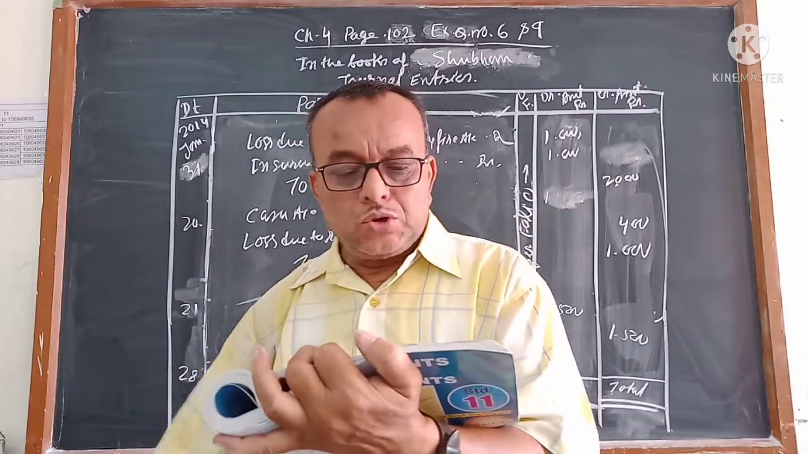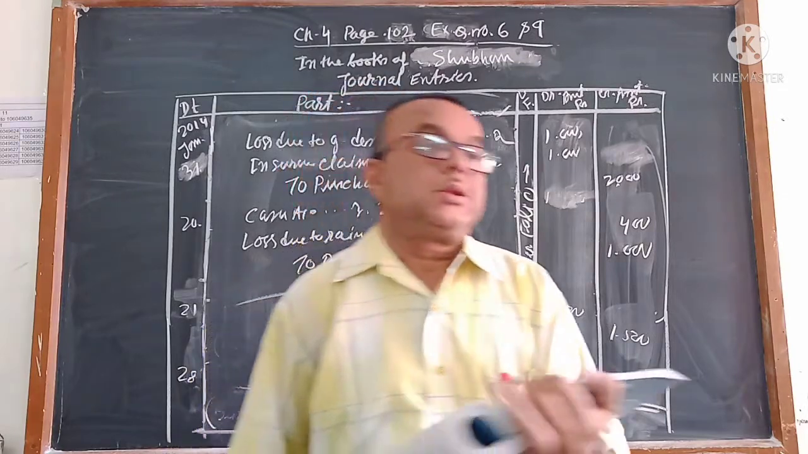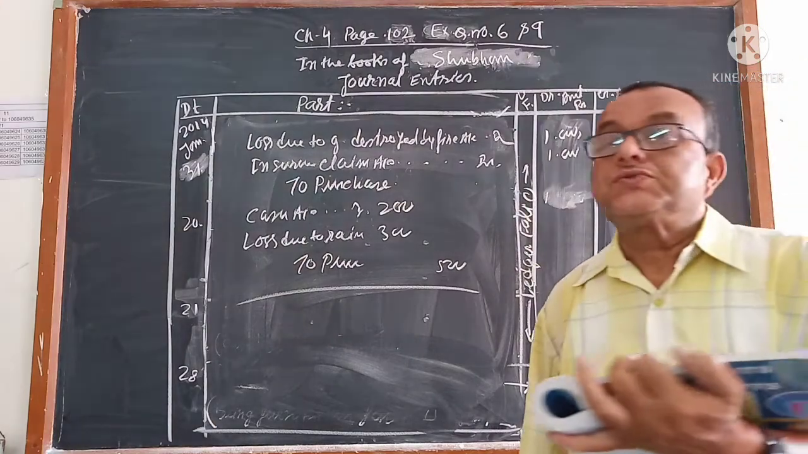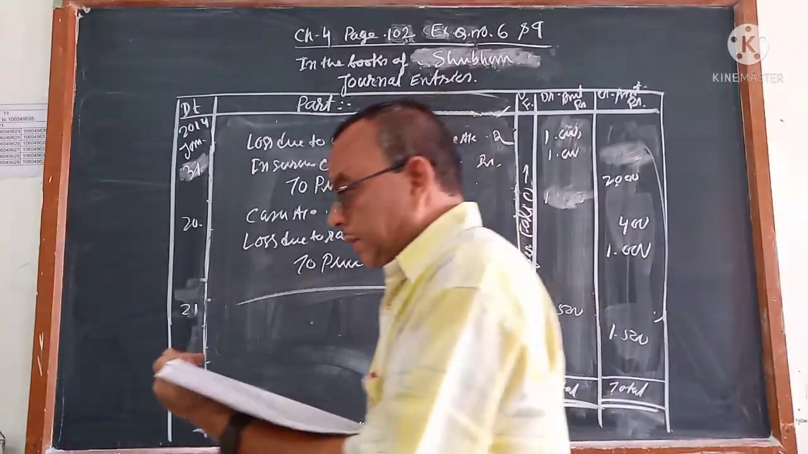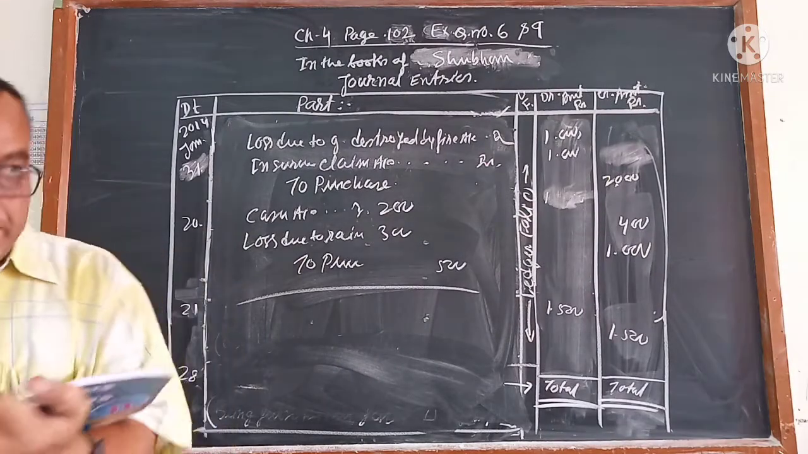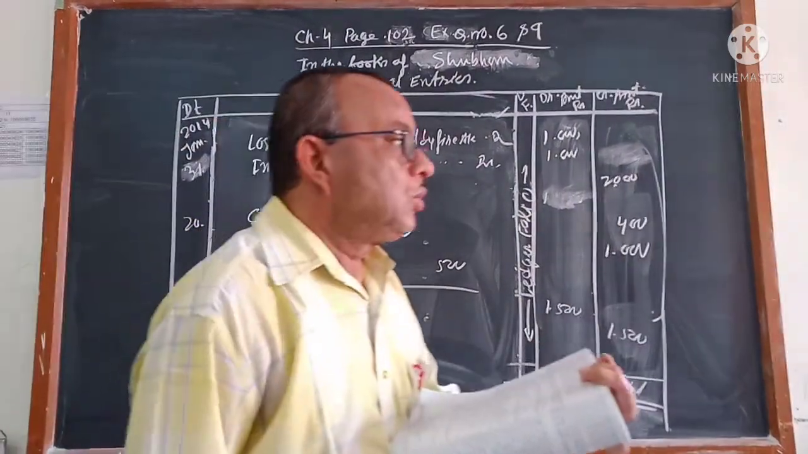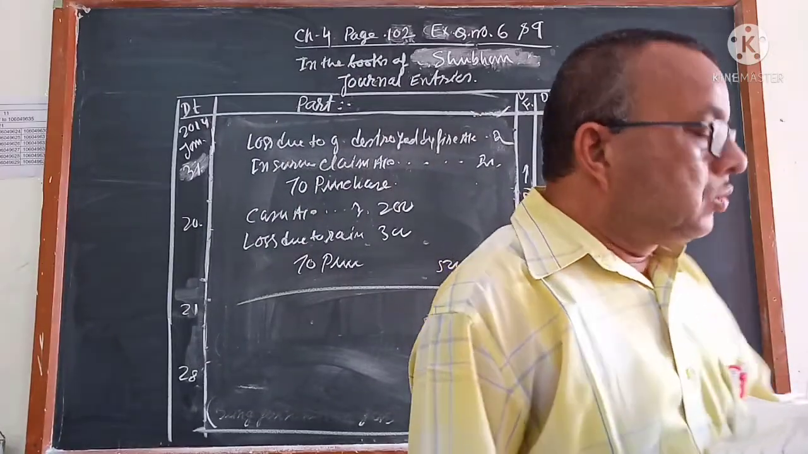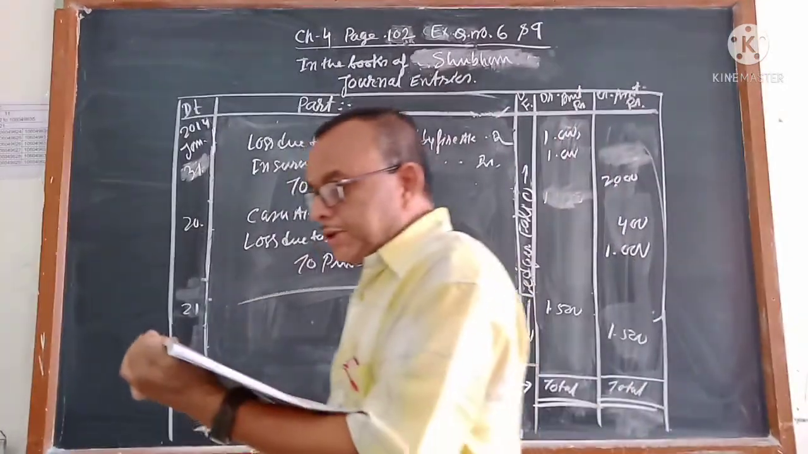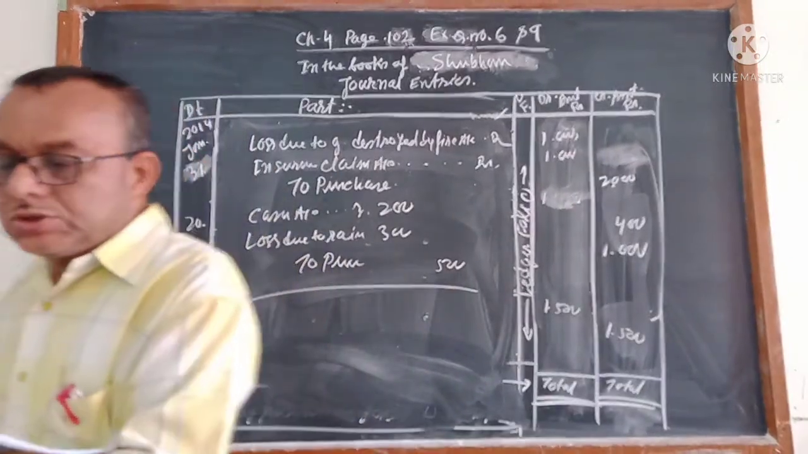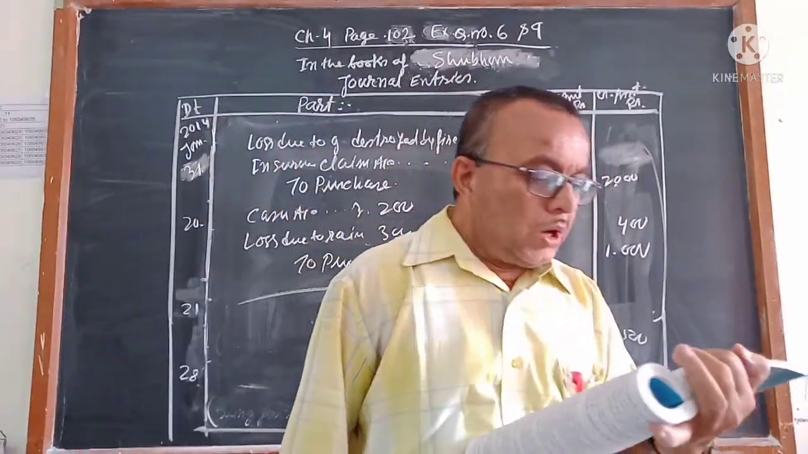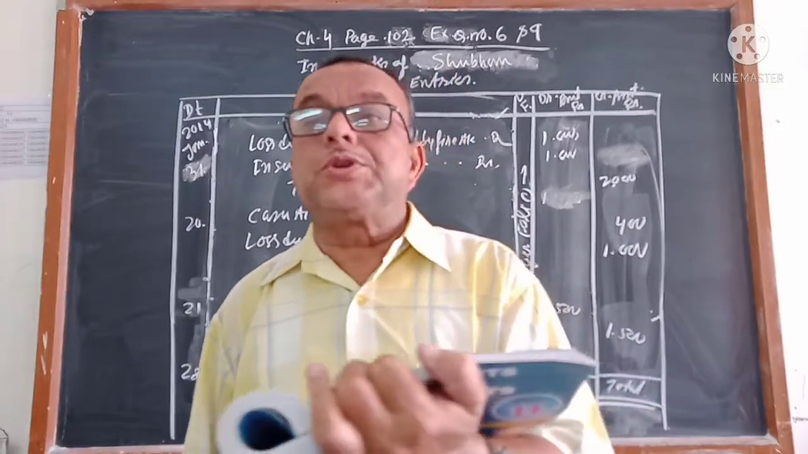Next is coming, goods of rupees 300 received as free sample. Goods of rupees 200 received as free sample. Did you buy the goods? No. And did you pay the money? No. So you received the goods, but for that you don't need to pay for anything. Free sample goods you have got. That is non-economic transactions.